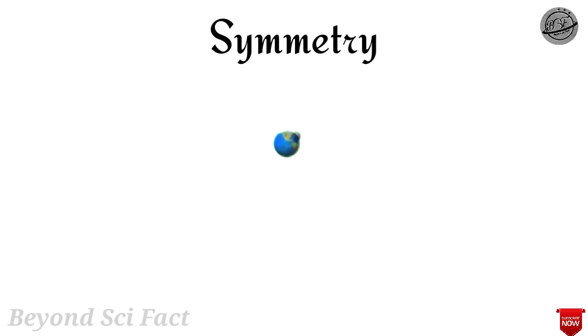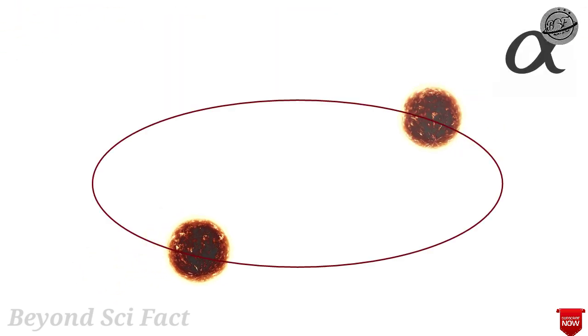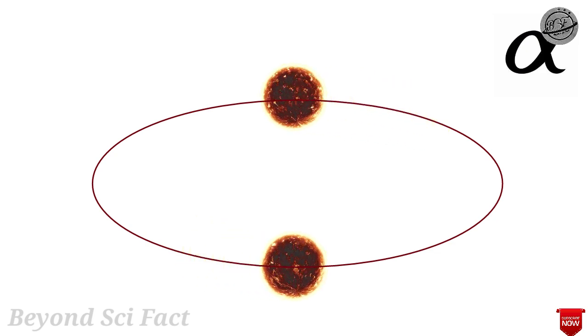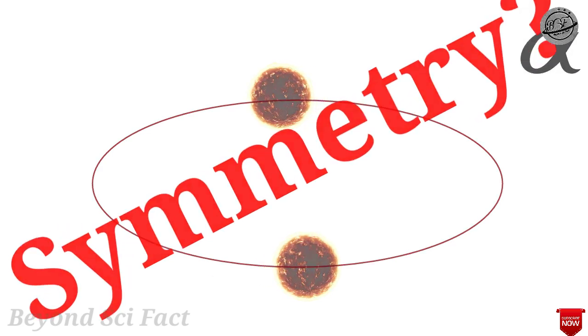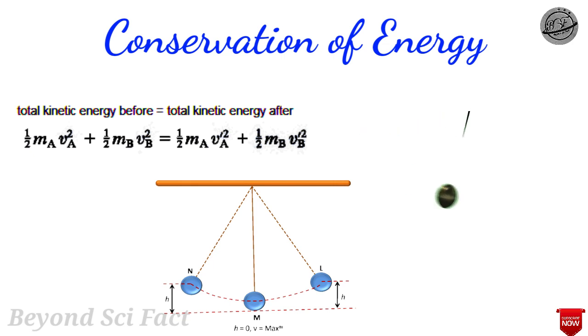Generally in physics, we can explain it as: a symmetry is anything where you have some sort of object and apply some sort of transformation to it, and you can't tell the difference in some sense. Let's explain it more precisely. Consider a star system and rotate it by alpha, and we ask, is this a symmetry? How could we find out whether it is a symmetry or not? Simply, we would conserve the whole energy of the system. If the system has the same energy as it had before, then we would say that it is conserved.